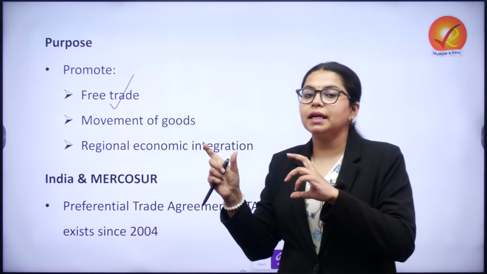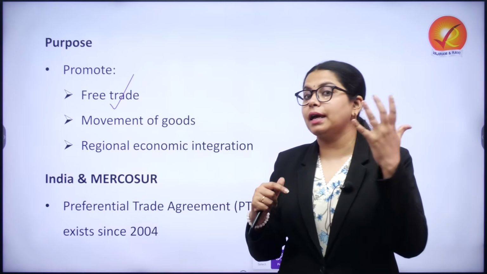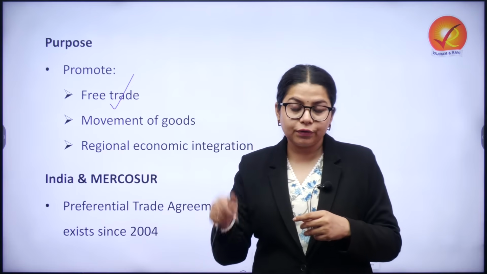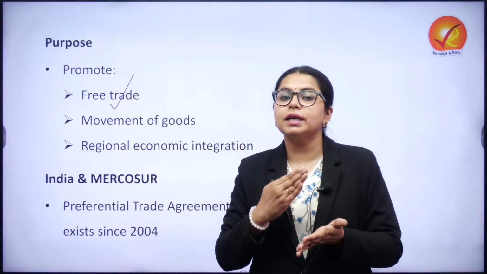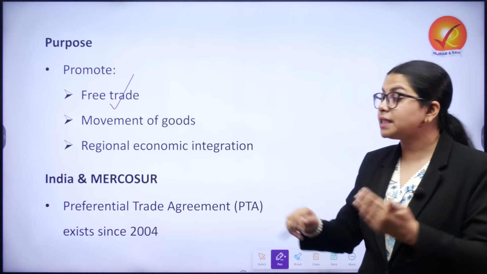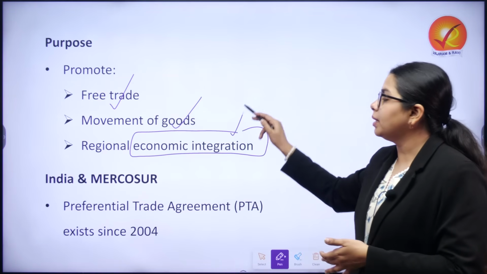You can compare it with the North American continent, the trade agreements they have there with major countries. If you could name the major trade agreement present between US, Canada and Mexico, it facilitates the movement of goods and, most importantly, regional economic integration.